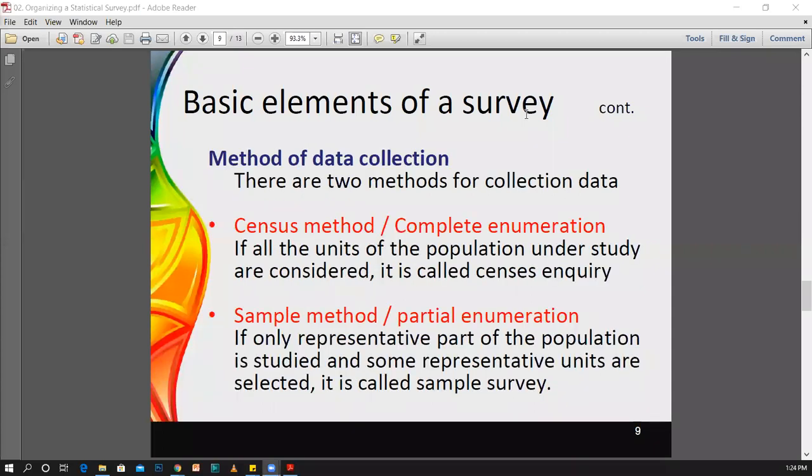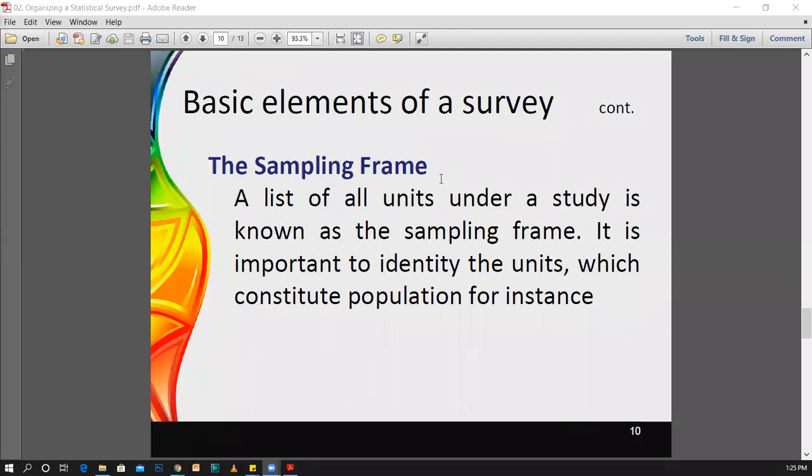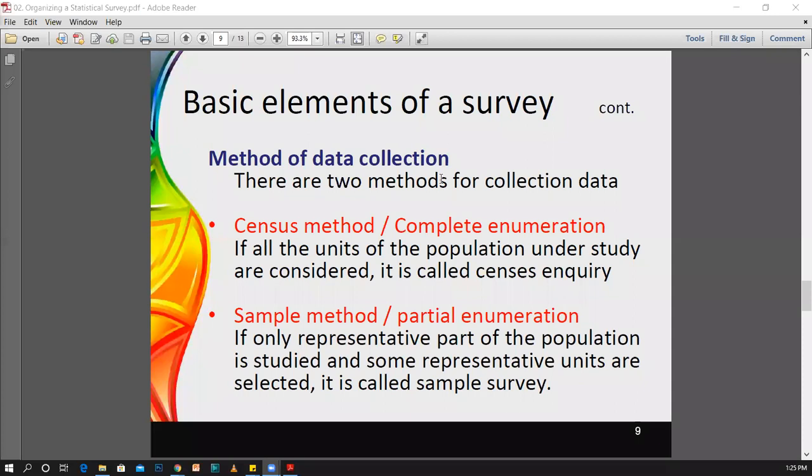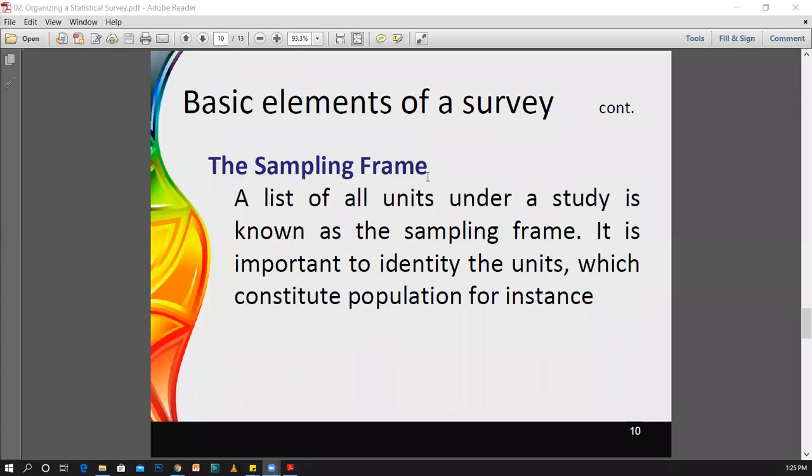And the method of data collection. Okay, I will keep this part aside for a while, and I will discuss the sampling frame first, and then we will discuss the method of data collection. The sampling frame: a list of all units under a study is known as the sampling frame.